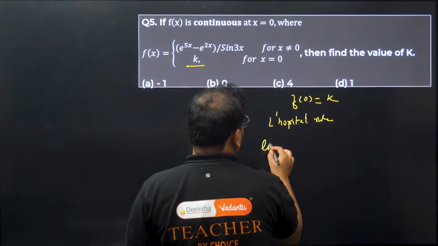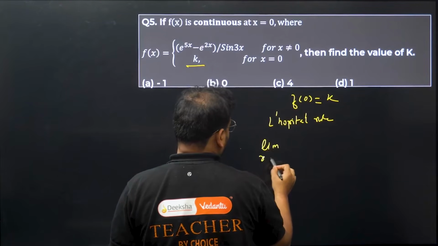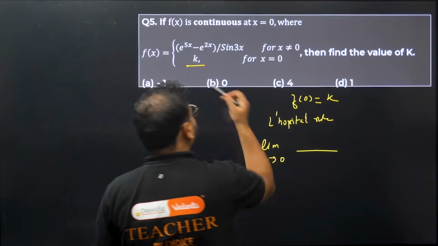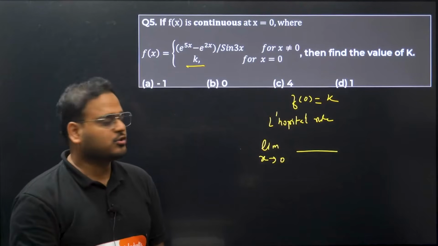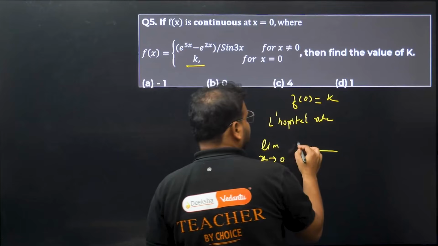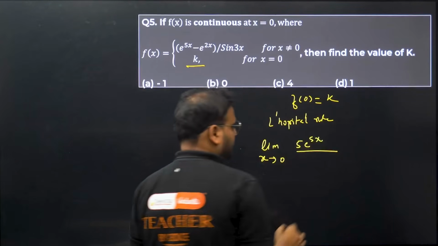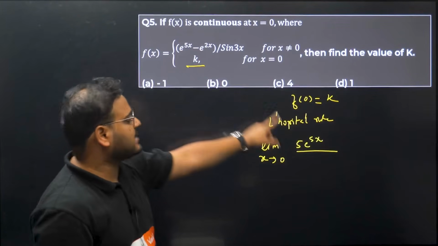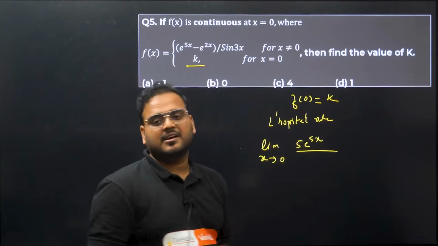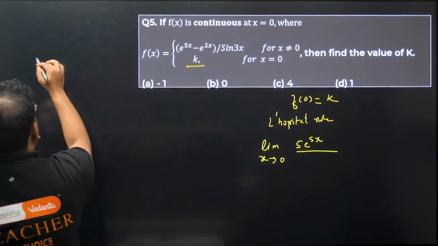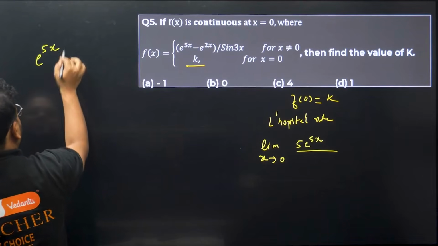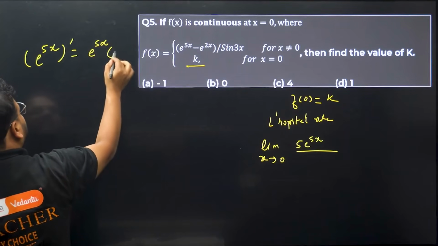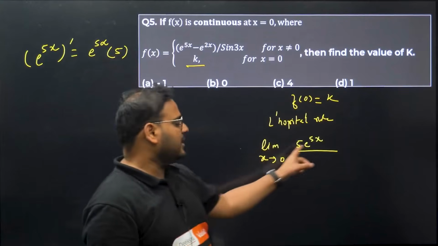Basically, limit of the function f(x) as x tends to 0, differentiate it under the limit. We have numerator and denominator, so you can separately differentiate it. No need to apply the quotient rule over here. We get 5 times e power 5x. That's the derivative of e power 5x: e power 5x remains as it is, and if you differentiate 5x, it comes out as 5. That's why I've written 5 e power 5x.